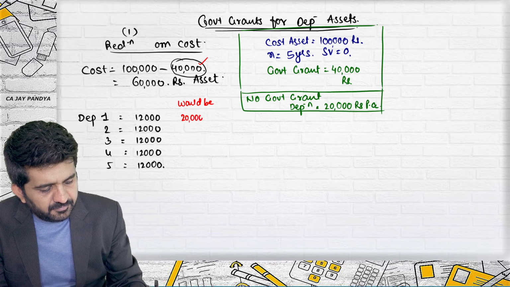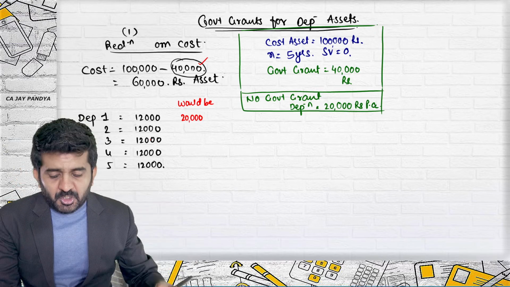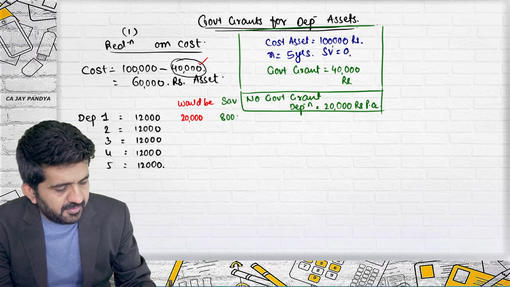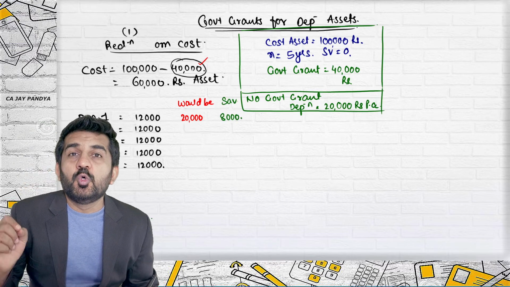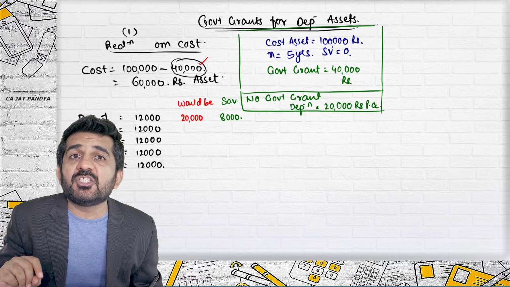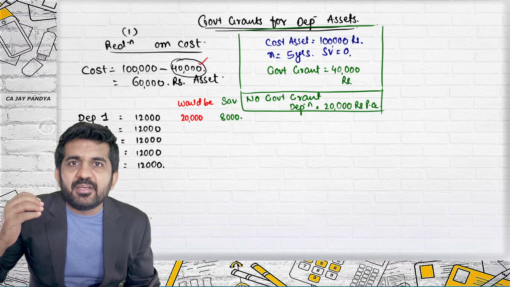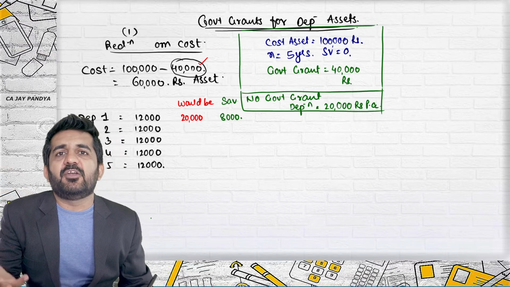Had you not received this 40,000 rupees, what would be your depreciation? 20,000. What are you saving every year? 8,000. You have written less cost on the debit side of P&L account.